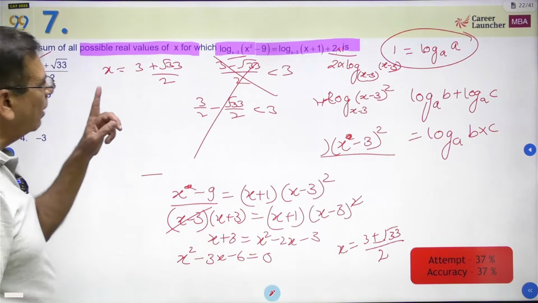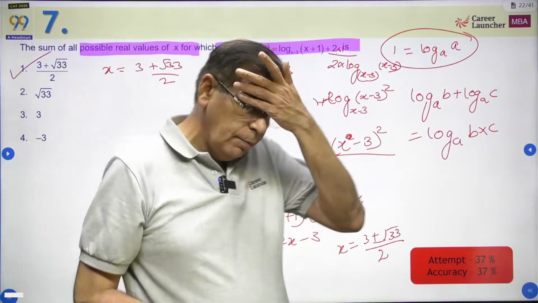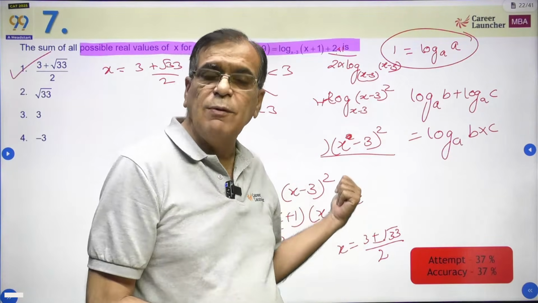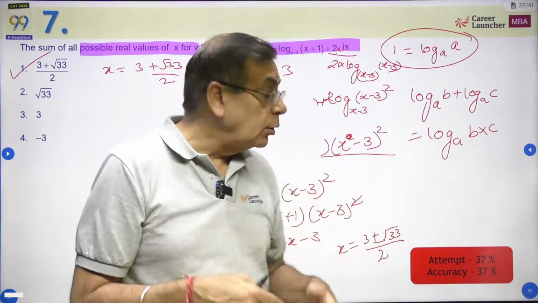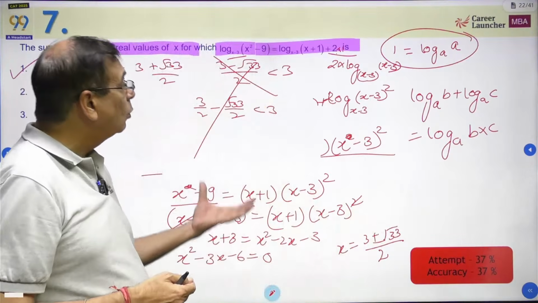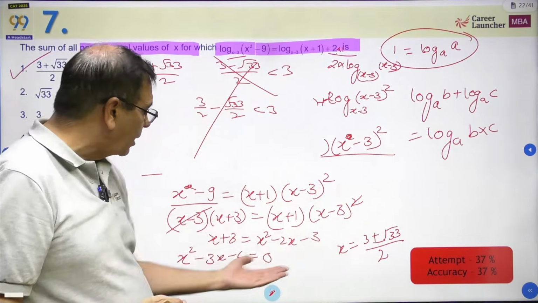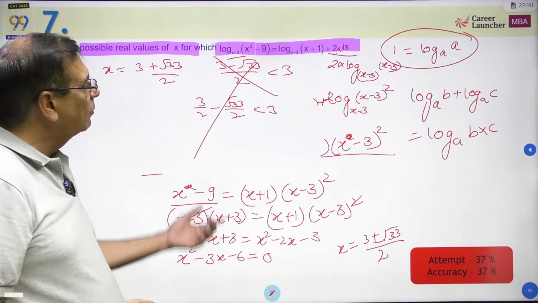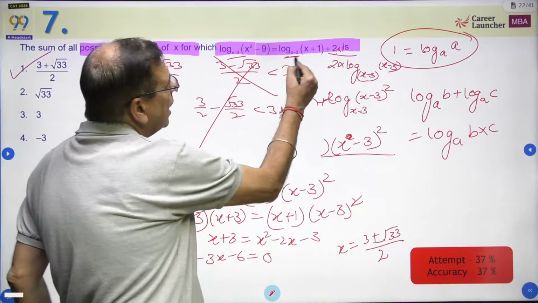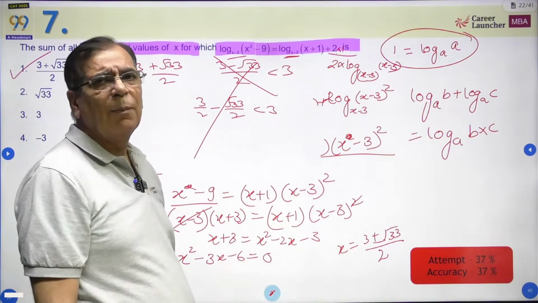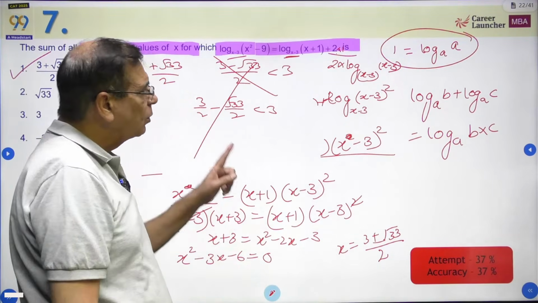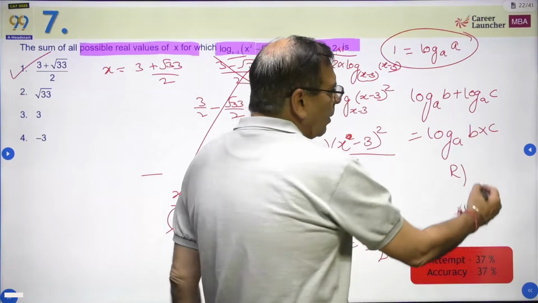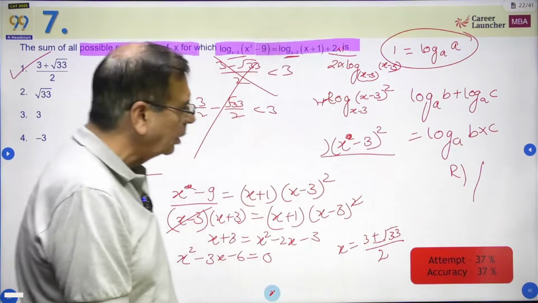Okay. So this is a mistake that many people commit out here. And again, दो reasons हैं. मेरे को log की समझ नहीं है, in which case I should not be attempting. मेरे को log की समझ है, but I was trying to save time. Hence मैंने सीधा यहाँ से sum of roots को 3 उठा के कर दिया. But when it's a question of logs, you always need to check the base. If you are not checking the base, it is not going to work out for you. So this was I would say a round 1 question if you're very good with logs. Otherwise, it should be a round 2 or round 3 question, not a round 1 question.